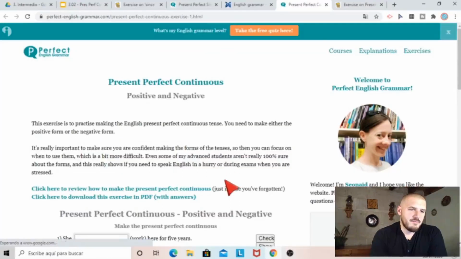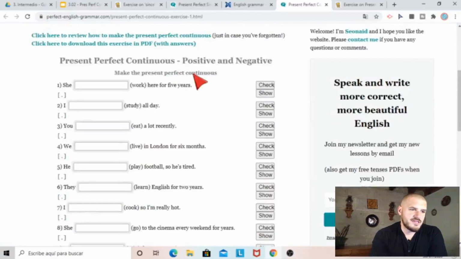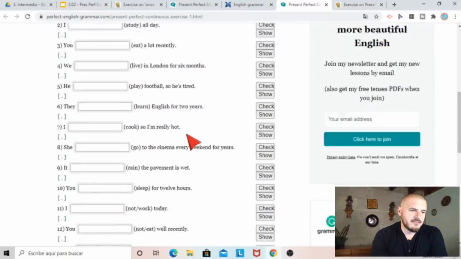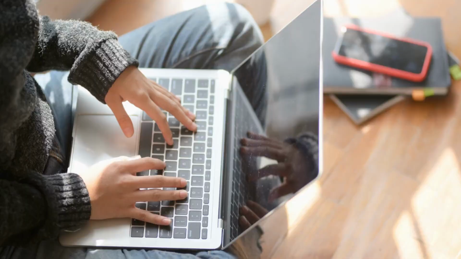The activity on the second page looks like this. Again, make the present perfect continuous. It could be positive or negative, okay? So be careful. It could be positive or negative, okay? So for example, here it says not work. I not work today, okay? So I haven't been working, right? I haven't or I have not been working. Finish the activities and I will see you in a moment.